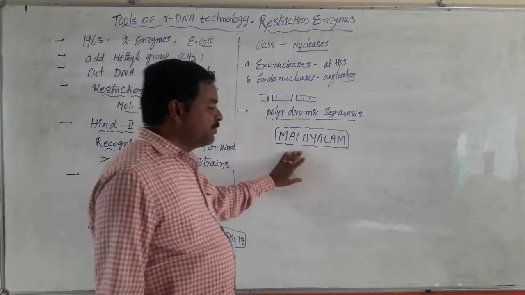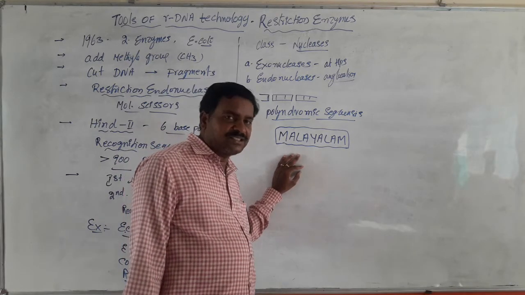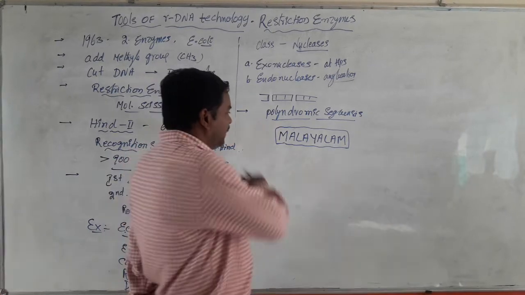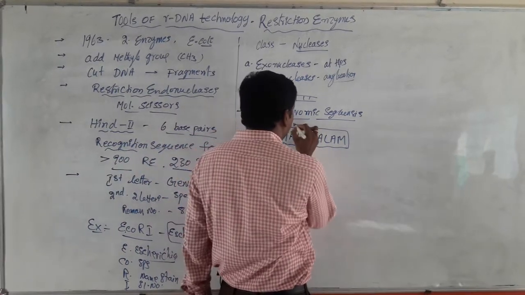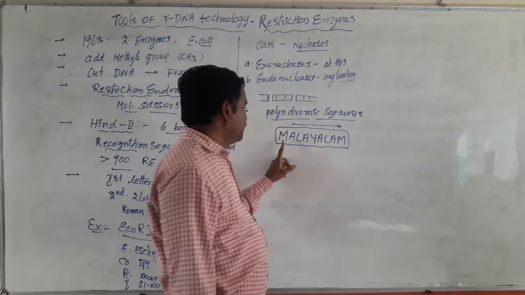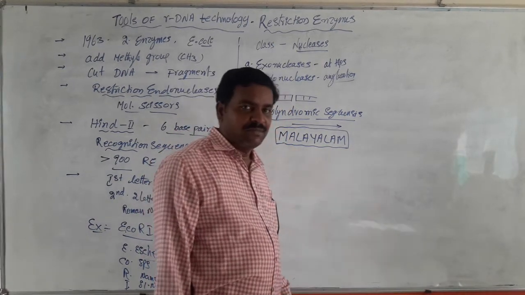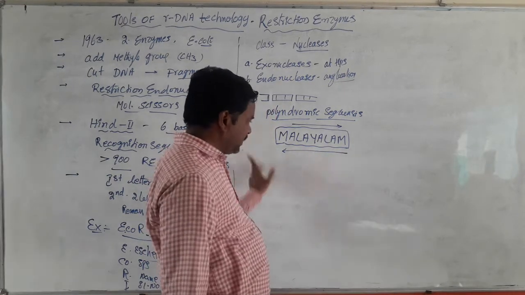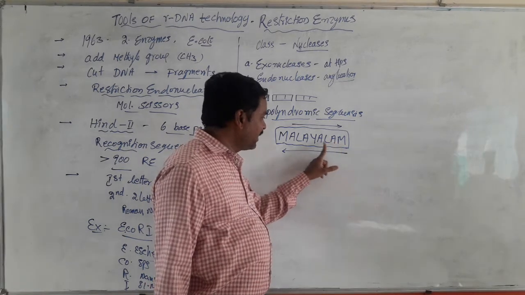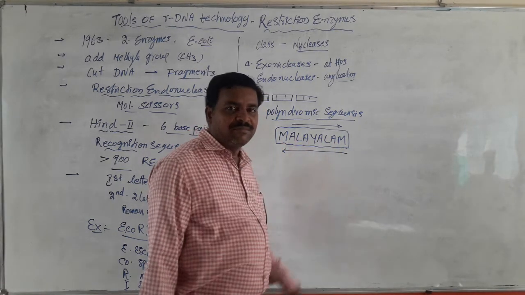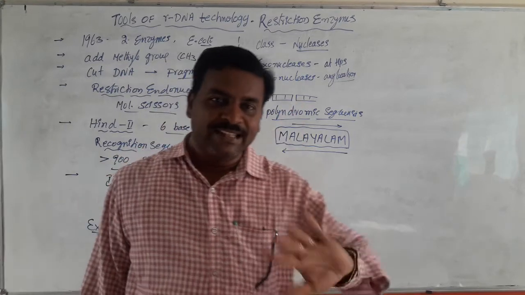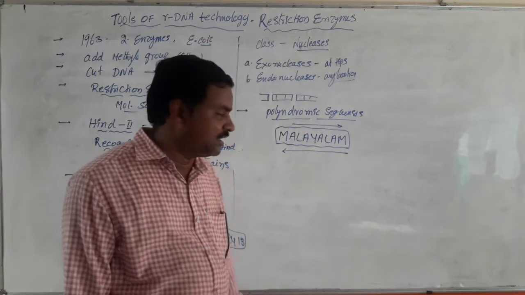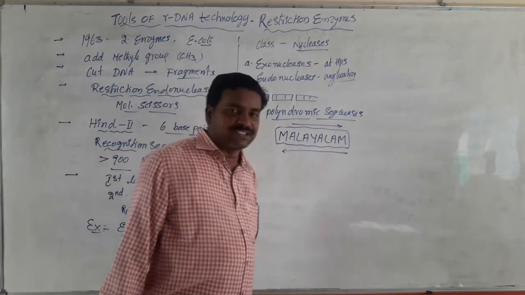This word is represented by some letters. While these letters are read in the forward direction, they provide the word Malayalam. At the same time, when these letters are read in a backward direction, they also produce Malayalam. Such a sequence of letters is called a palindromic sequence.